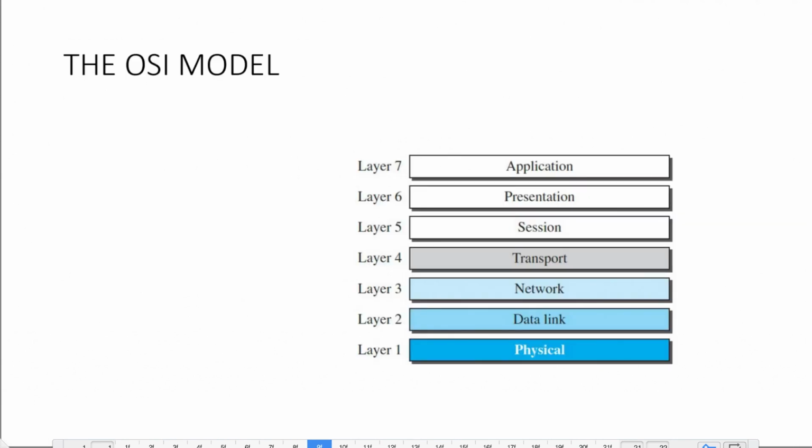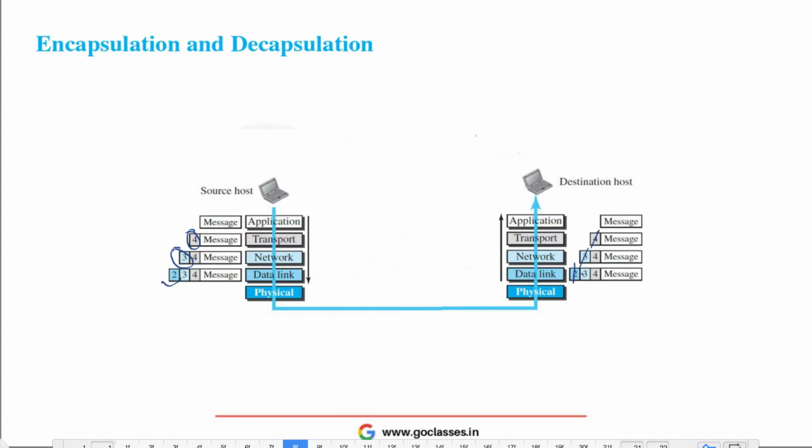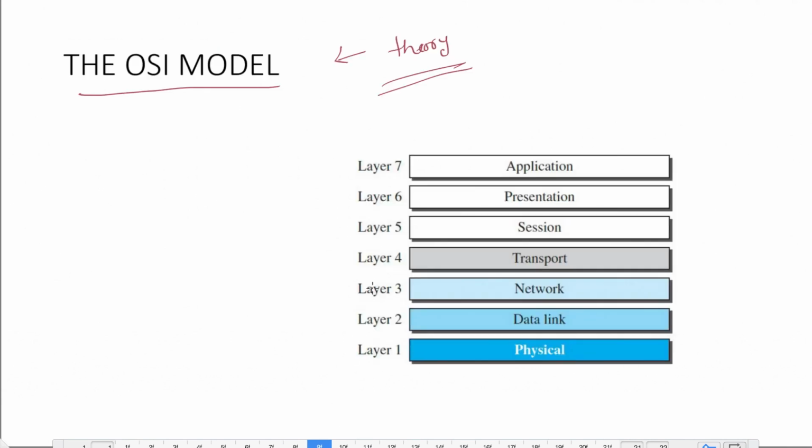Now there is one more model that is just a reference model, which is called the OSI model, and which says that there are 7 layers. So basically this is just a theoretical model, and it has not been implemented in the internet. If you talk about the internet, the internet just has these 5 layers. This is just a theoretical model which never got implemented. It was just proposed. So basically there are 7 layers in the OSI model.